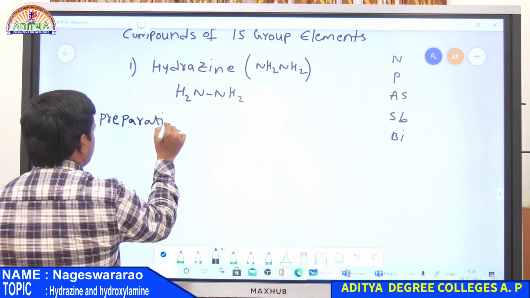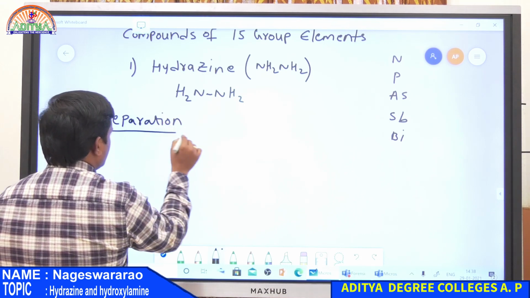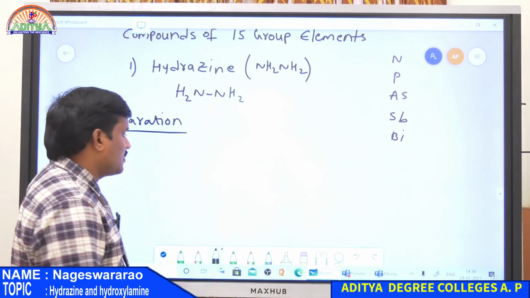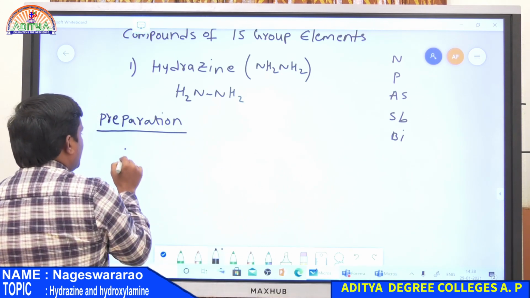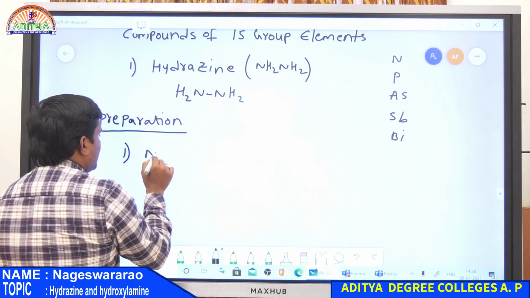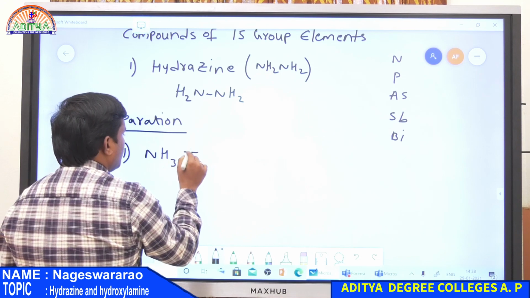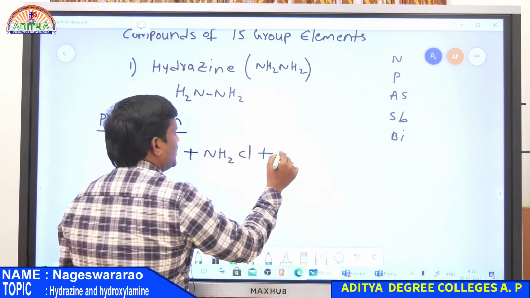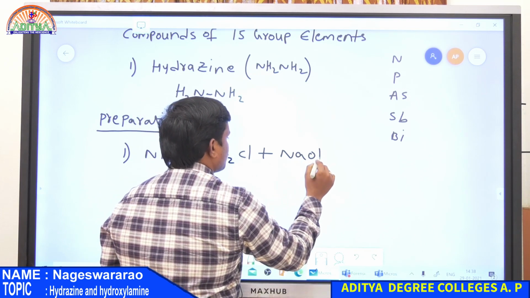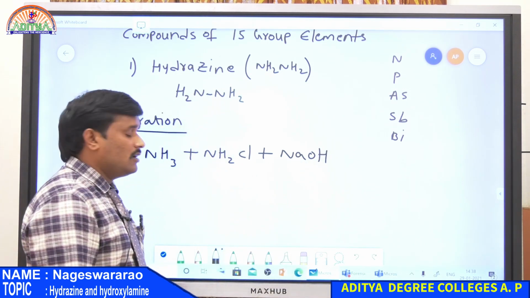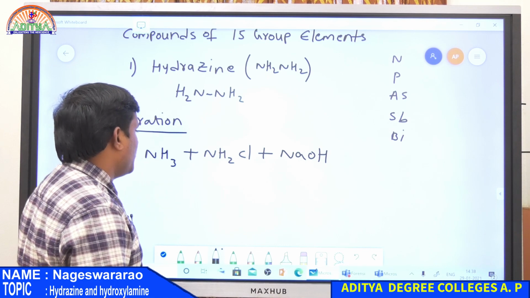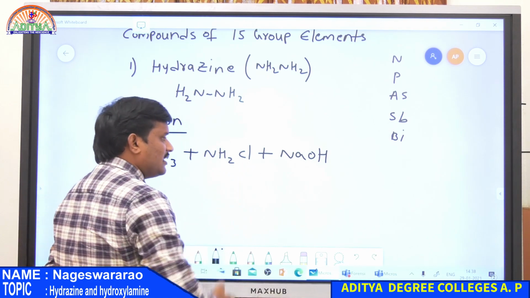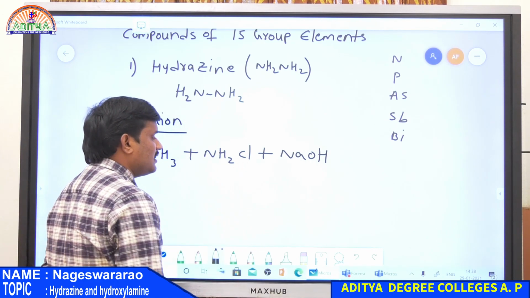Now, preparation. Hydrazine is prepared by mixing NH3 with NH2Cl along with NaOH. Here NH3 is ammonia, and what is the name of NH2Cl?